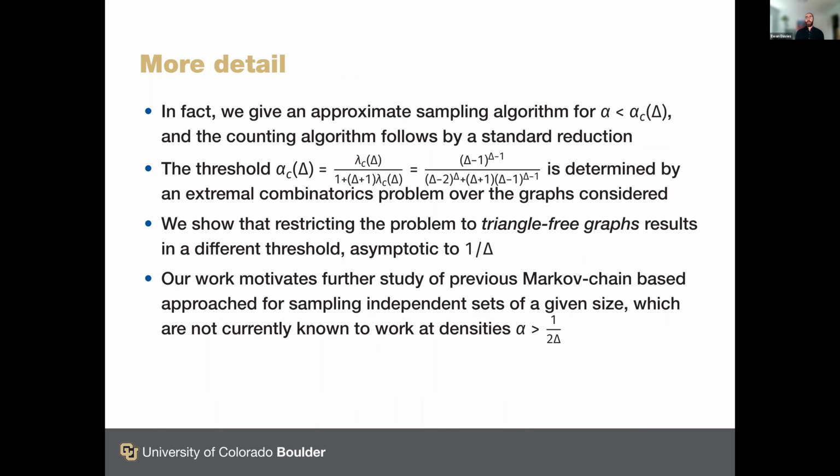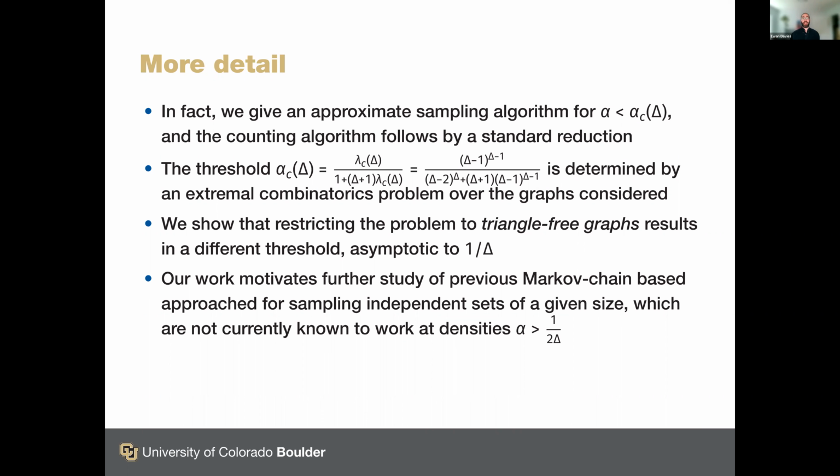In more detail, actually, we focus on an approximate sampling algorithm. So we give an almost uniform approximate sampler for independent sets of a given size, when that given size has a subcritical density, and the counting algorithm follows by a standard reduction. So I won't give the details of that in this talk, but it's a well-known fact about these sampling and counting problems that often there's a good equivalence between the two problems.